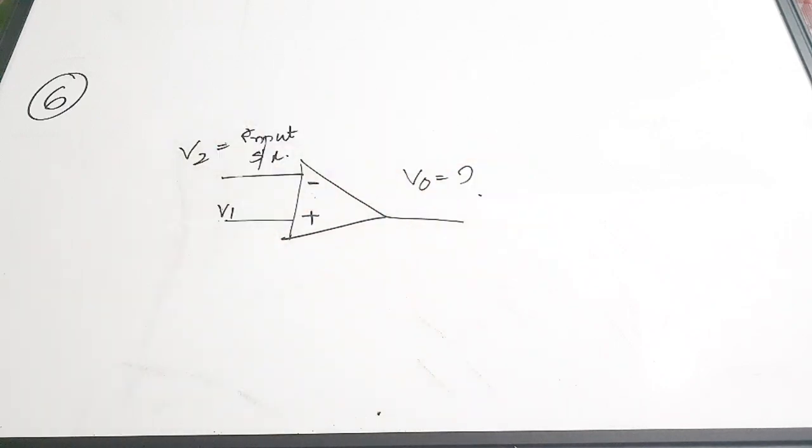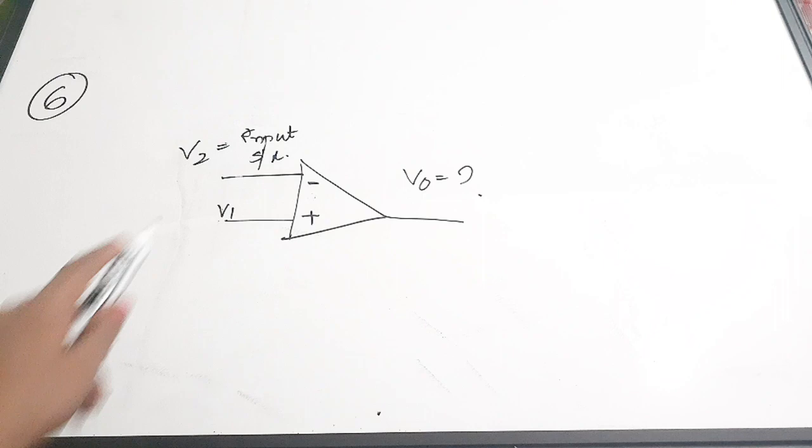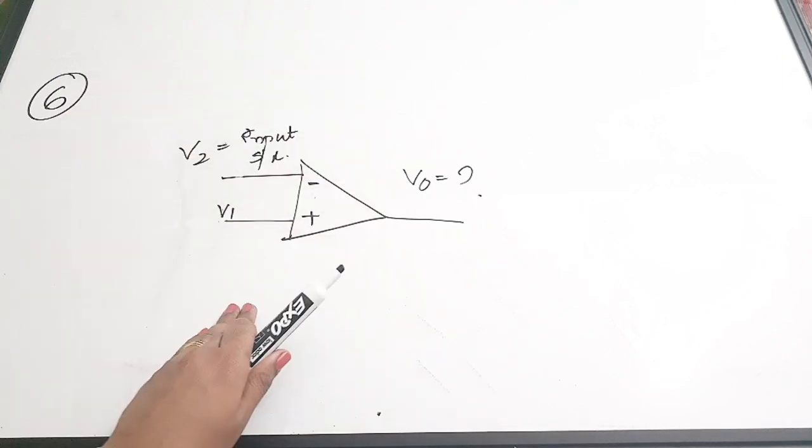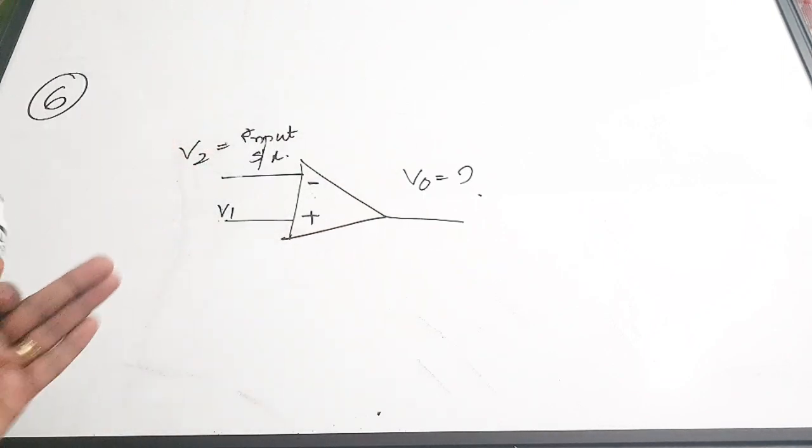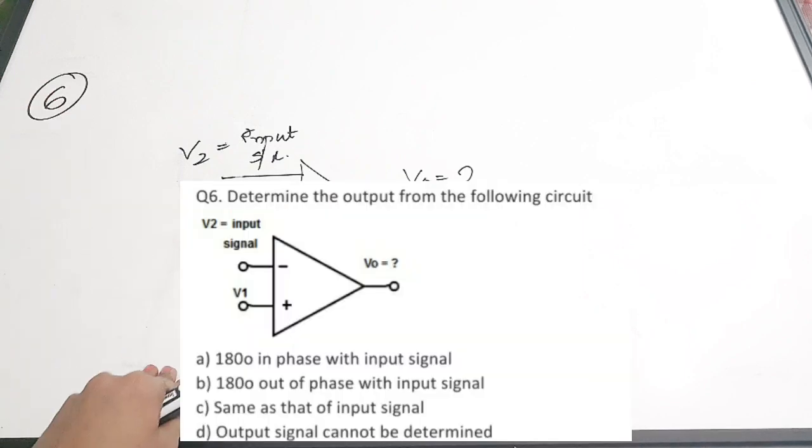It is the question. Options are A, 180 degree in phase with input signal, B, 180 degree out of phase with input signal, C, same as that of input signal, D, output signal cannot be determined. So this configuration in which you are going to connect your input signal to the inverting terminal is called inverting amplifier.